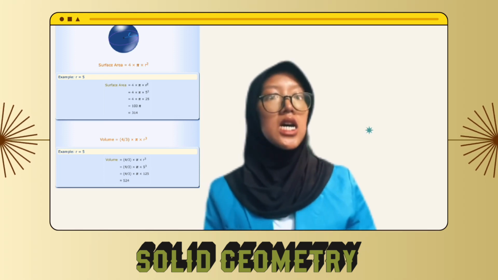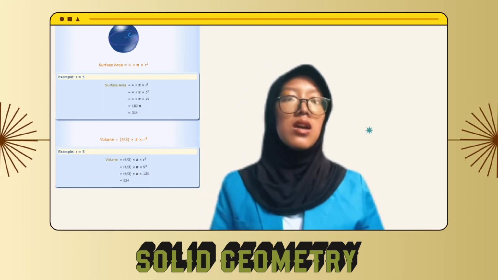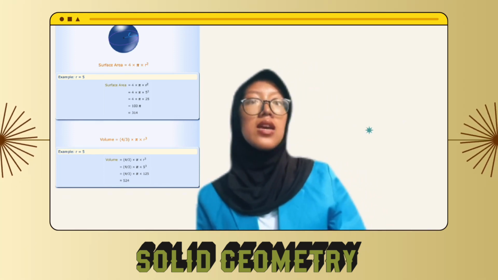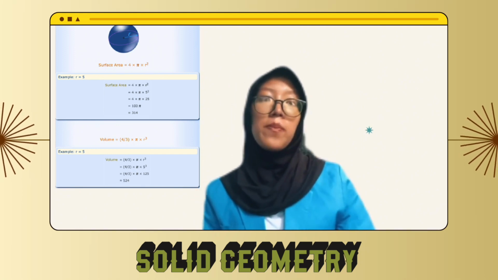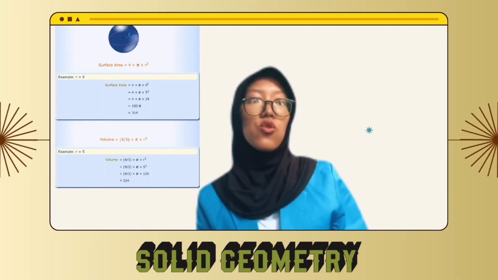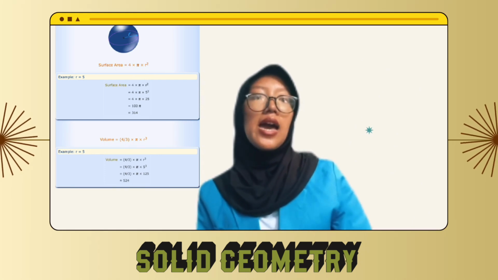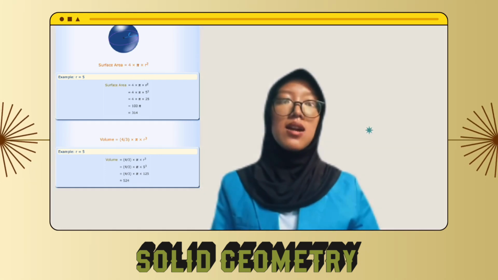A sphere is a solid figure with a round shape. It has a curved surface defined in three-dimensional space. Every point on the surface of a sphere is equidistant from the center.